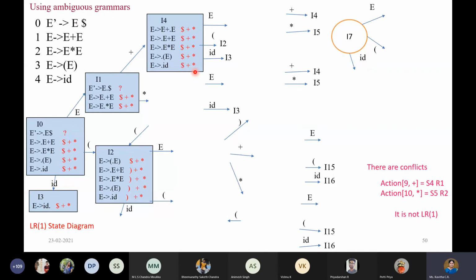How did I write dollar, plus and star in I4? Because E is followed by epsilon, and first of epsilon followed by dollar is dollar only, epsilon followed by plus is plus only, epsilon followed by star is star only. I've copied the same lookahead symbols. That is the reason, no other reason. So I4 is constructed like this.